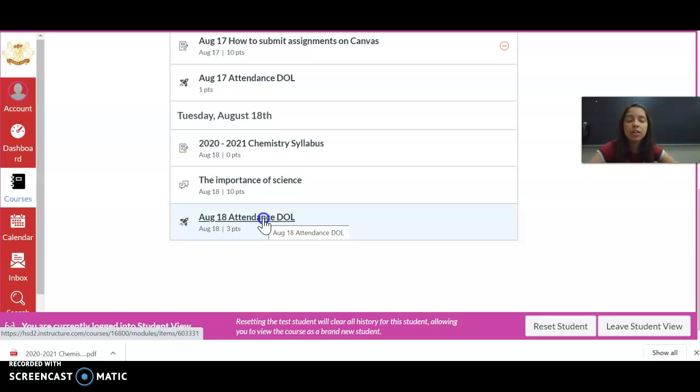If you did all the other work and you did not submit your DOL, unfortunately, you're going to be marked absent. It's not because your classwork is not important. It is, because that's how you're going to get your grade. But I am asking you to please complete the DOL for attendance purposes, because that's what I'm going to be looking at for that part.